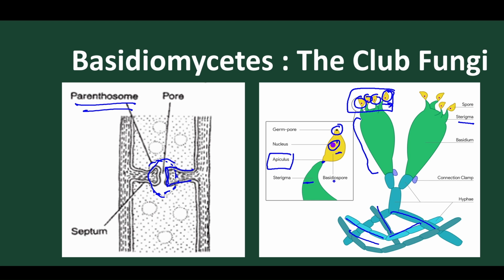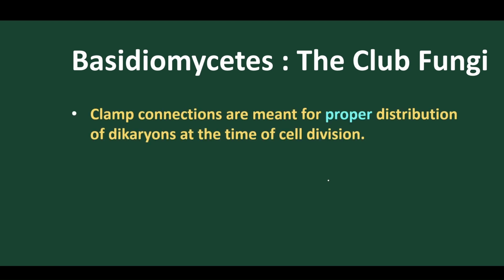So this is the structure of this particular Basidiomycetes. Got it, clear? Now let's move on. Suppose this is the hypha present. When they undergo sexual reproduction, normally two different hyphae, of different strains, come together and go for somatogamy. This type of union of hyphae is called somatogamy. Got it? So here both the hyphae, this particular part, get fused.